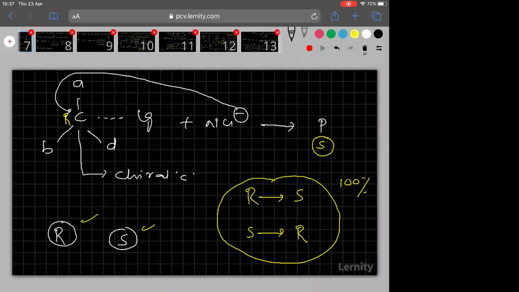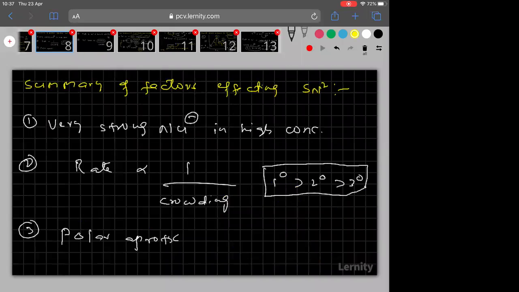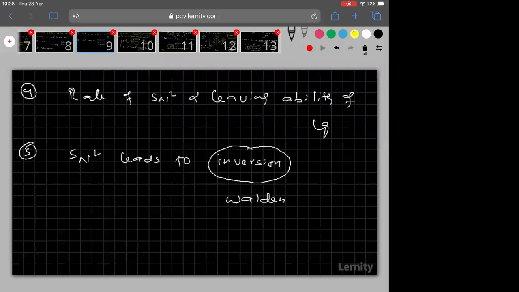Followed everyone? Right. Now here I summarized all the factors of SN2. Here 3 factors are there, and in the next slide, 2 factors.